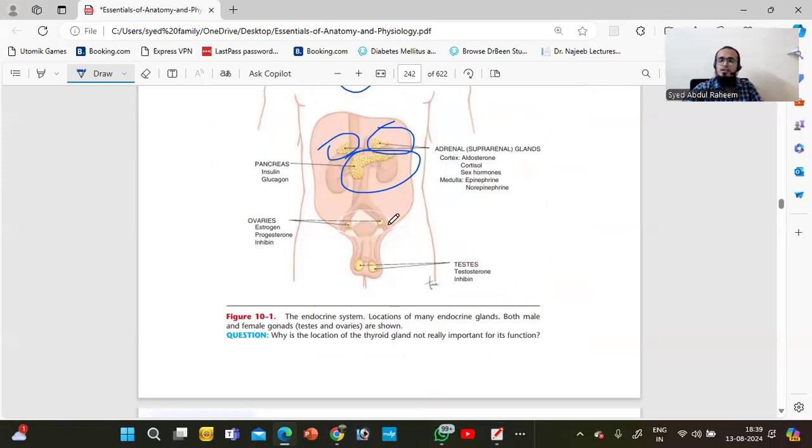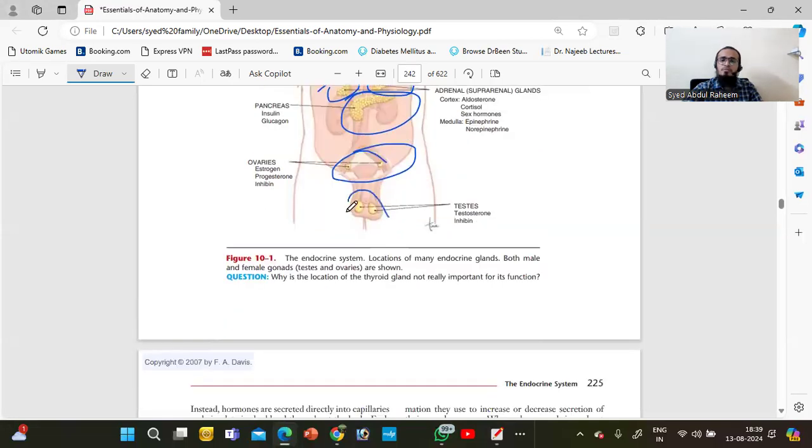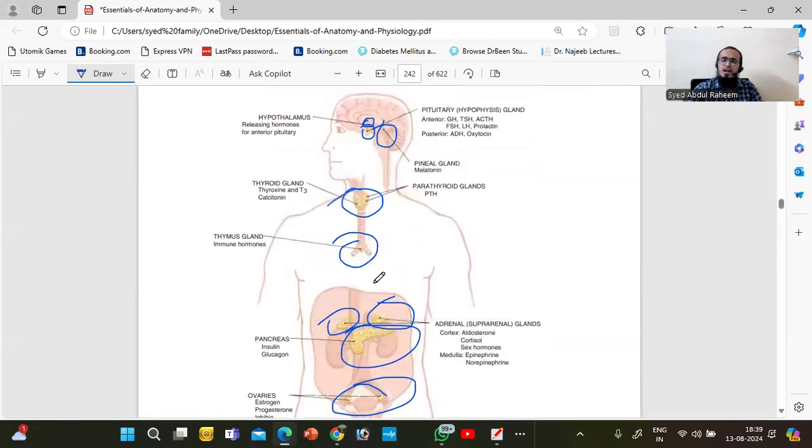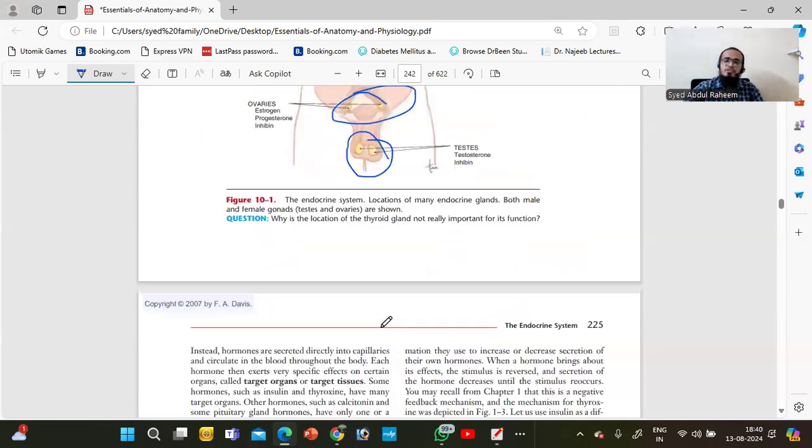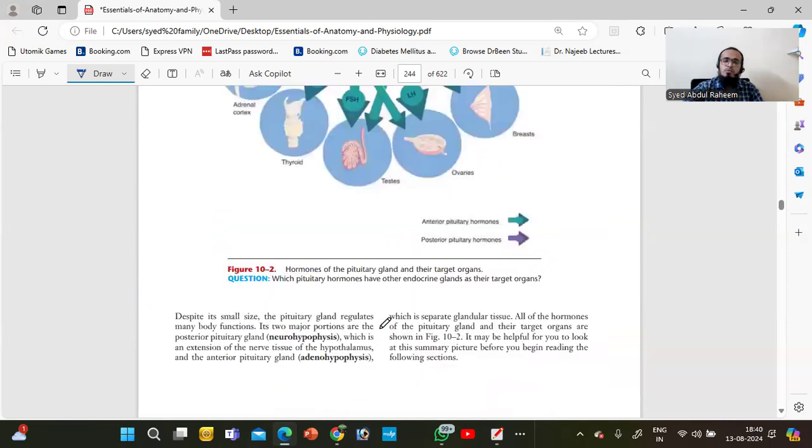In the pelvic region, the female has ovaries and the male has testes. Every gland releases chemical substances that we call hormones, and these hormones work according to their function. So let's start the revision of every hormone.